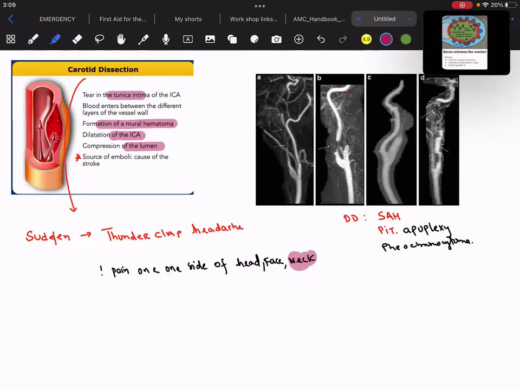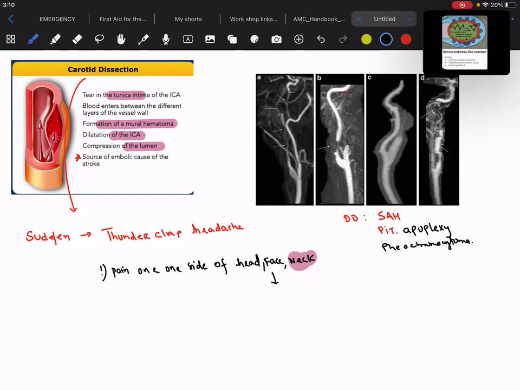The patient will have the carotid artery dissection, of course, near the neck. So therefore, the patient will come up with pain, and that would be near the neck region also, right? Half of the patients who have carotid artery dissection come up with neck pain and face pain. It would be just like cluster headache.